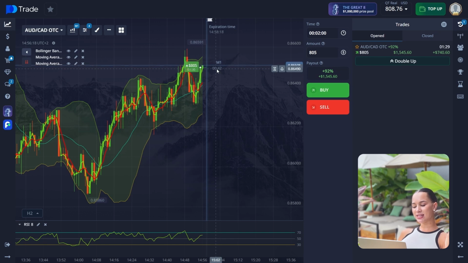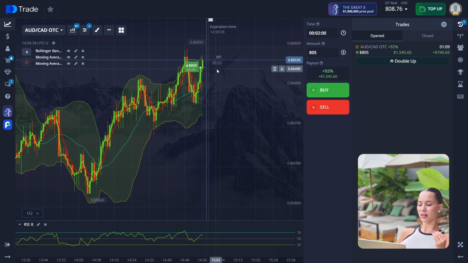So if the price stays above the middle Bollinger Band and continues rising, it confirms a trend continuation. So we can see it here. Also, the price stays above both moving averages, reinforcing a stable uptrend. Also, the RSI is moving toward the overbought zone but has not crossed 70 yet. So this means the market is not yet overheated, leaving room for further growth. So if RSI stays in the upper zone without sharply pulling back, it confirms the strength of the bullish trend.